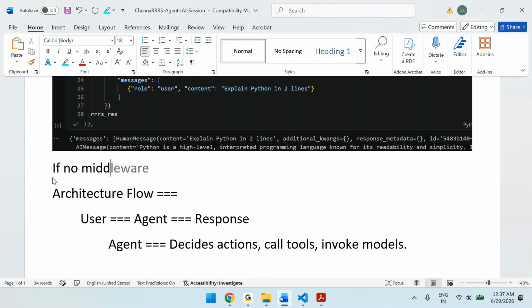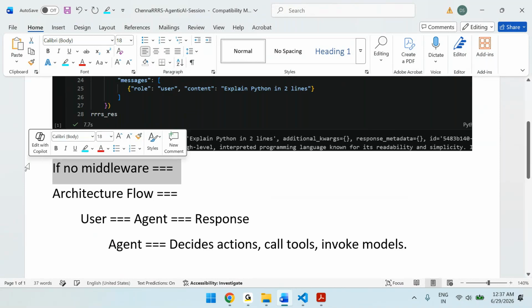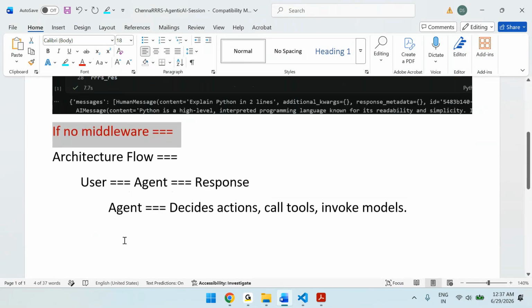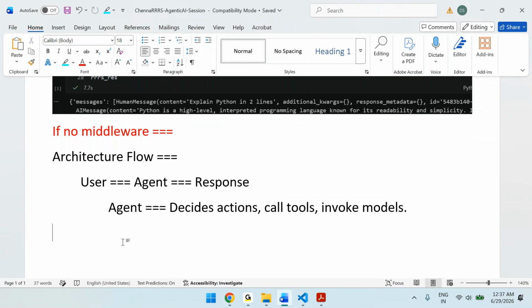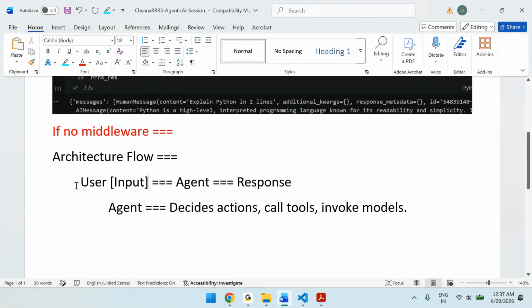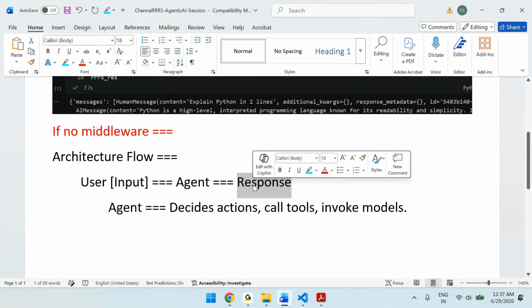If there is no middleware, then the flow is like this: between user and agent and response, there is user input, meaning the prompt, then the agent, then the response. This is the architecture we have.